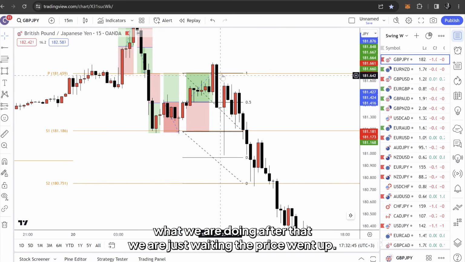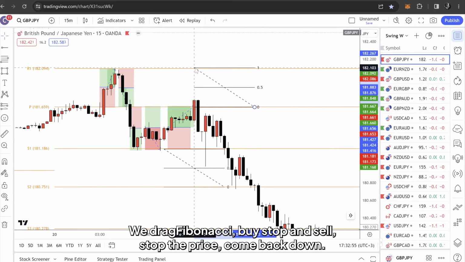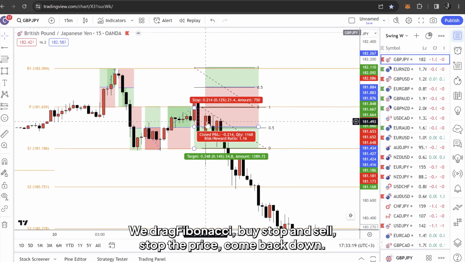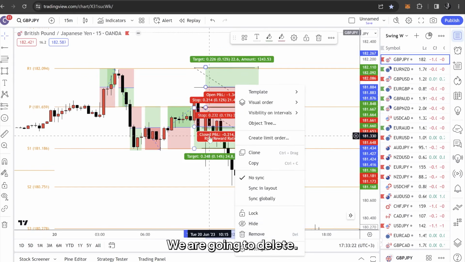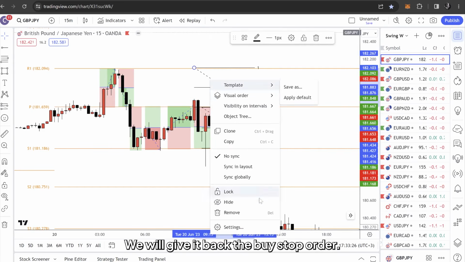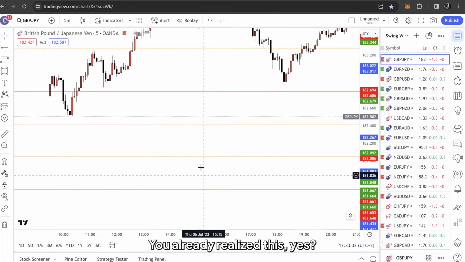The price went up, hit the take profit. What's going on? Again, we drag Fibonacci, buy stop and sell stop. The price comes back down. It's activated the sell stop order, so we will delete the buy stop order. And what's happening? The take profit is hit. You already realized this, yes?